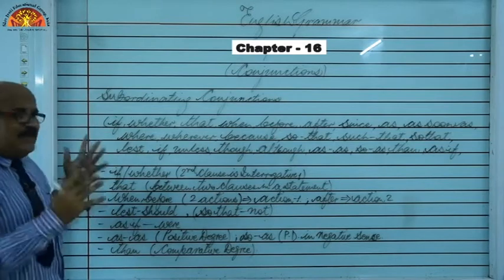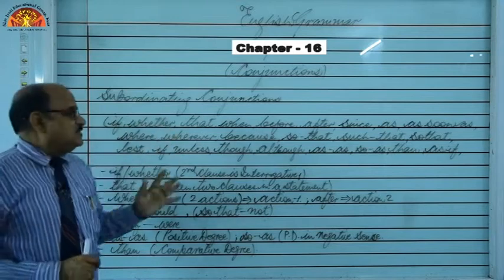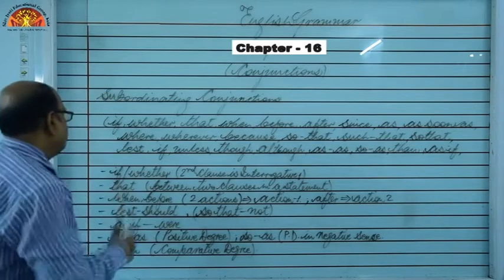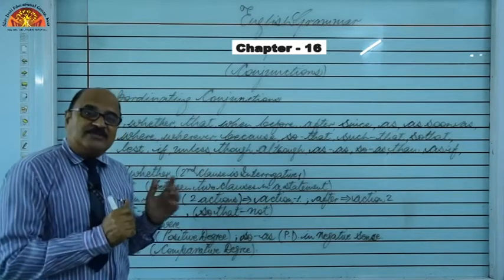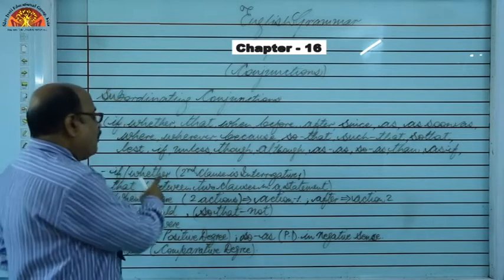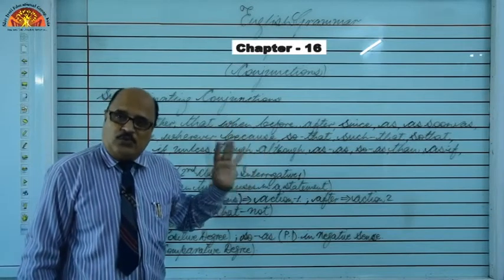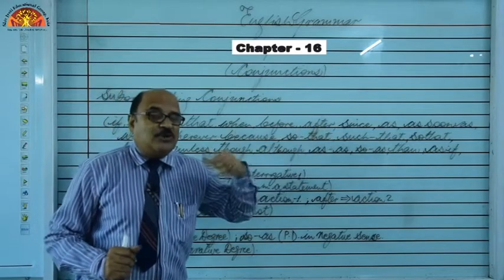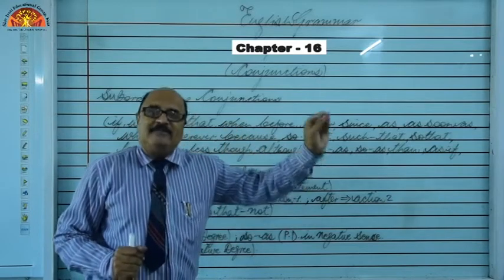So, let me explain them, because each one has got explanations with examples in your given table, right? But still, let me explain. If or whether, in direct indirect speech, in the case of interrogative sentence in indirect speech, we use if or whether when the question requires its answer with yes or no, right? He said to me, "Do you like tea?" So, what to say? He asked me if or whether I like tea, right?